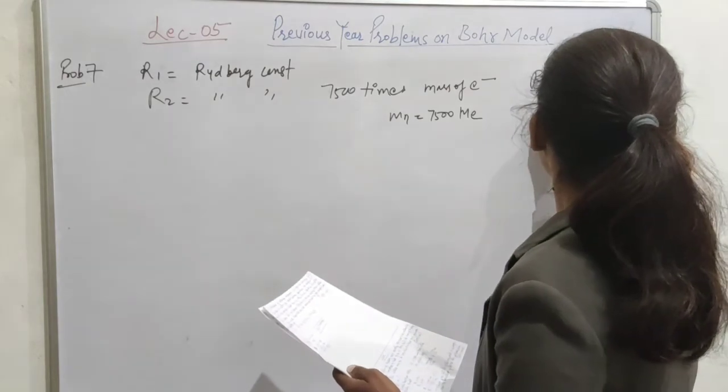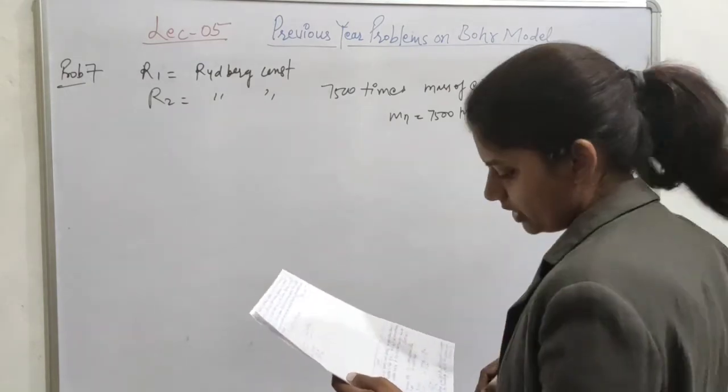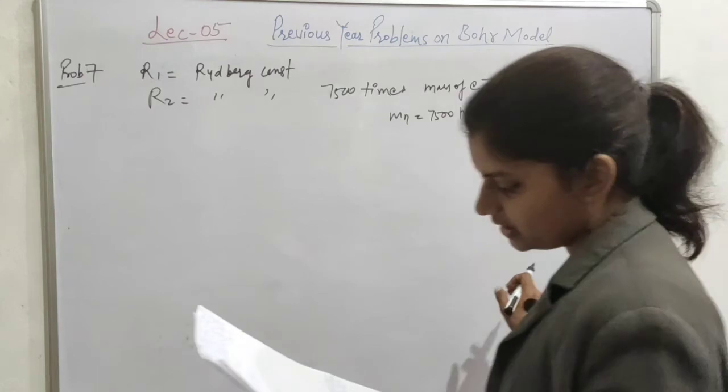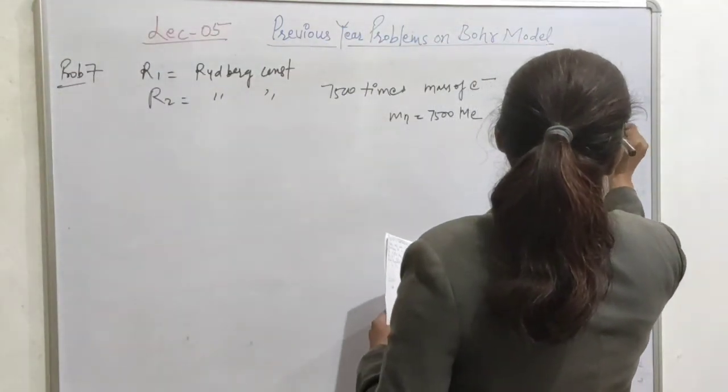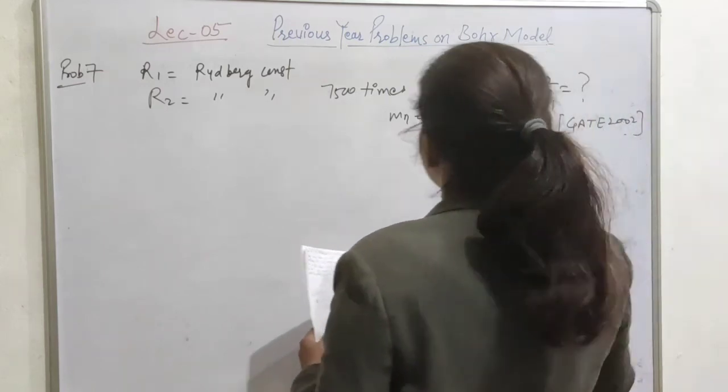The ratio R2 over R1. What is the value of R2 over R1? So options are given. This is a problem from GATE.